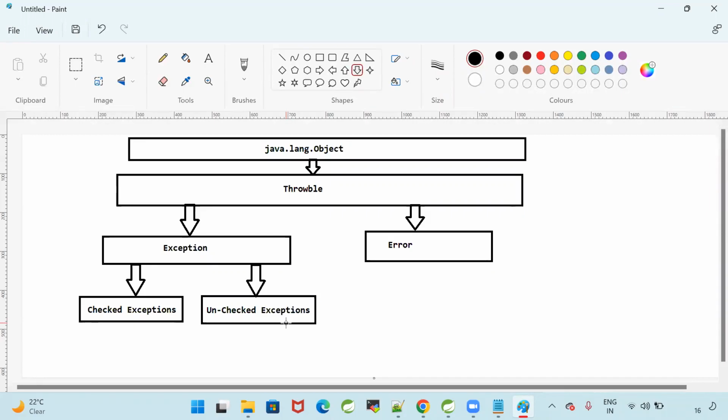The compiler will inform you, boss, you are dealing with some functionality, you may get an exception in the runtime, be careful. But I don't want to bother about them. I want to ignore them. Then which keyword do I use to ignore them? To ignore the exception, I'm going to use a keyword called throws.